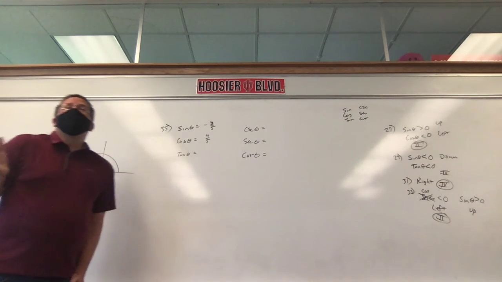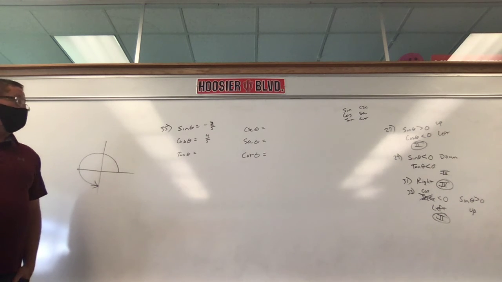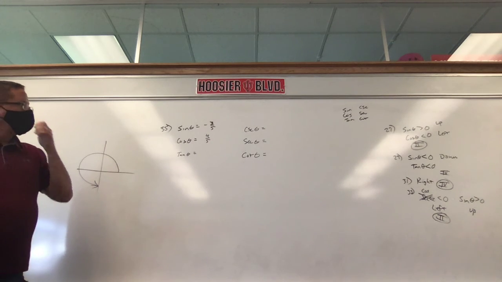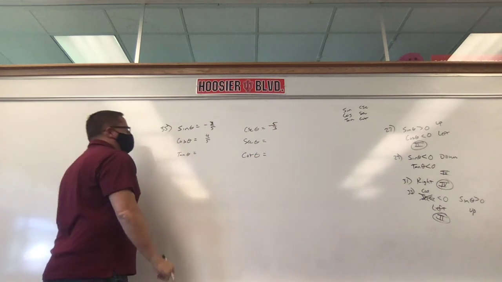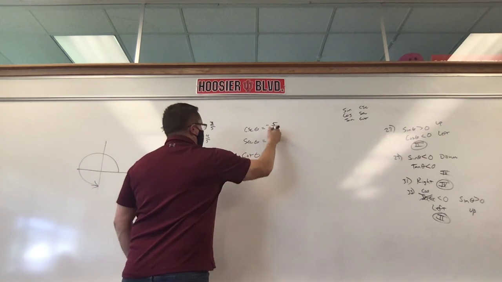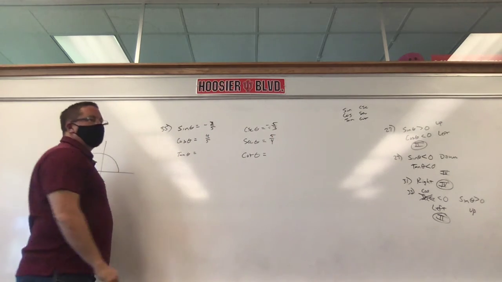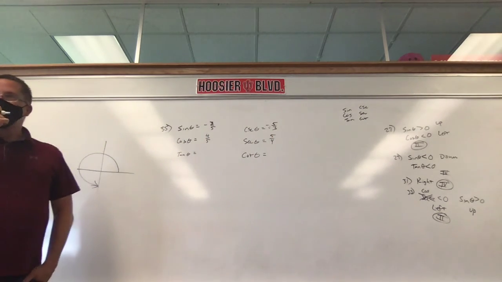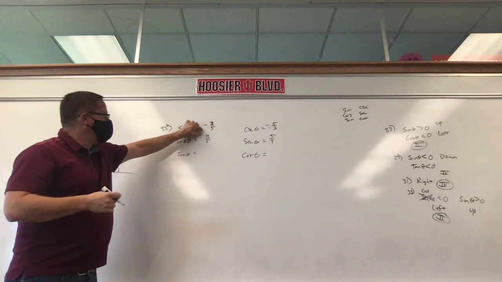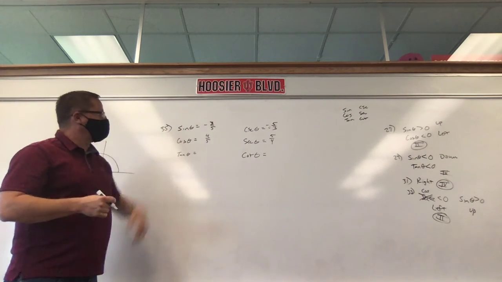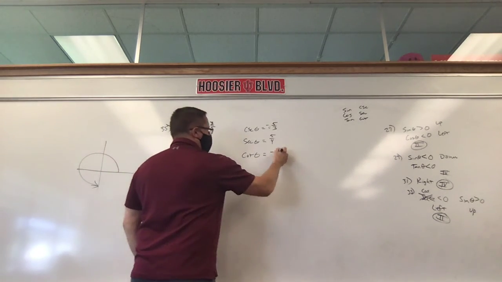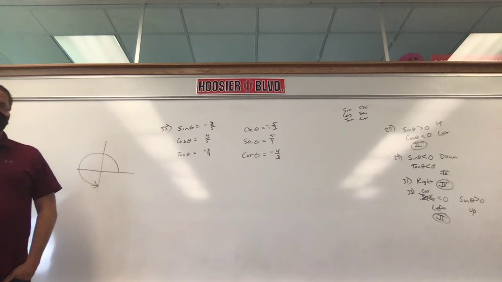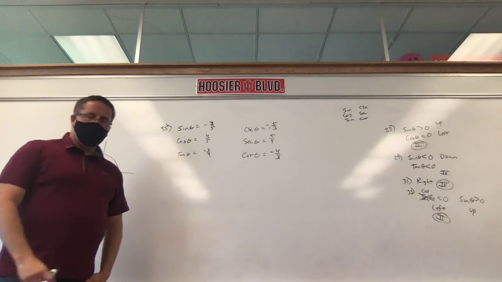We don't really care what the angle is. You should be able to tell me two of these very quickly. Which ones are the easiest ones to find? What's cosecant? Negative 5/3. And what's secant? Positive 5/4. So you're just flipping them. This one's not that much harder. How do you find tangent? Sine over cosine. We already have sine written over cosine, and our denominators are the same, so wipe them out. You're left with negative 3/4. What's cotangent? Negative 4/3. That's an easy one. Okay, we're done for today, except for our homework quiz.